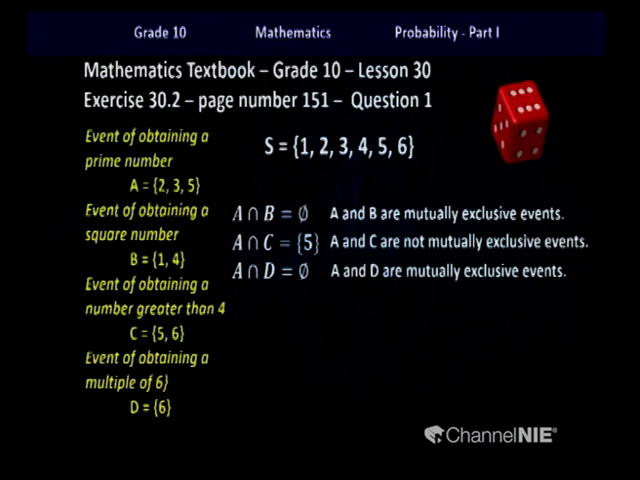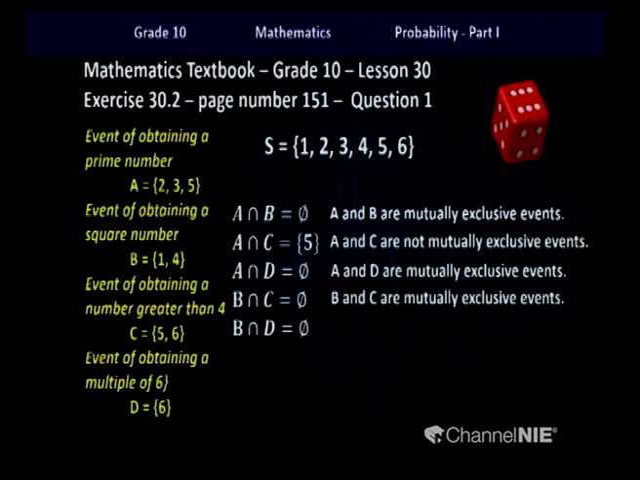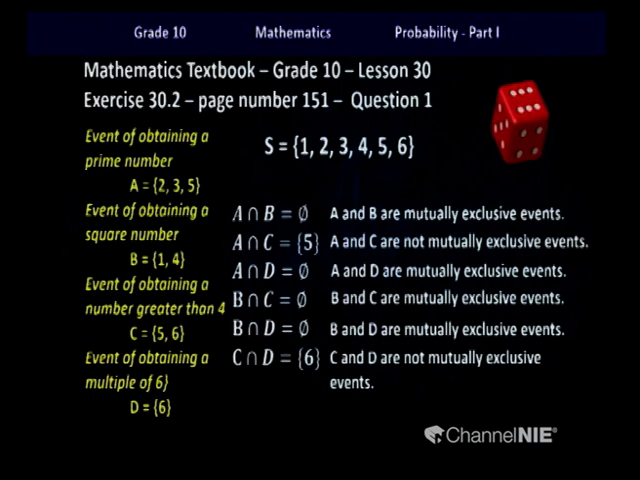Right, now we have to consider B and C as well. B and C also don't have any intersection. Therefore, they are also mutually exclusive events. Next, B and D. They also have no common element. Therefore, they are also mutually exclusive events. C and D. Here they have a common element. Therefore, children, they won't be mutually exclusive events. Okay, I hope you understood how to select whether a given set of events are mutually exclusive or not.